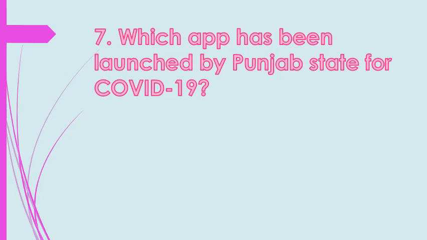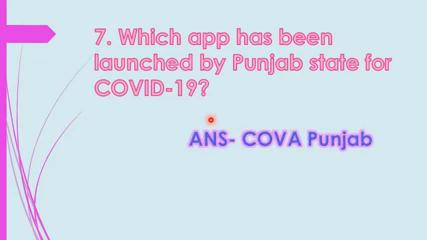Which app has been launched by Punjab state for COVID-19? A very important question. For this question also, I am giving 5 seconds, students. 5, 4, 3, 2, and 1. The correct answer of this question is Kova Punjab. Yes, students, Kova Punjab is the app which has been launched by Punjab state for COVID-19.